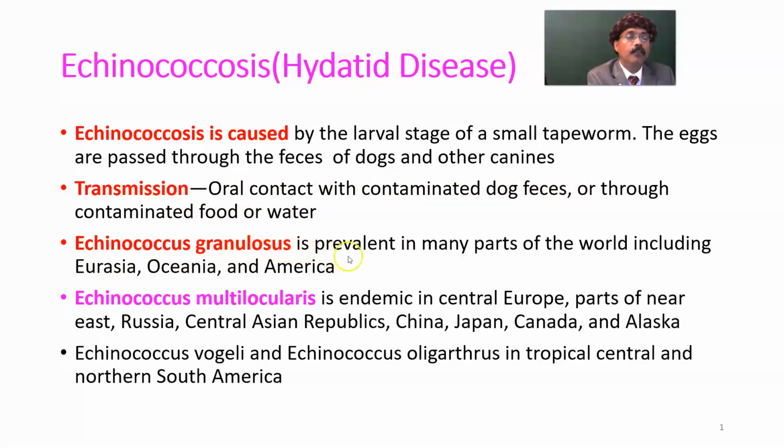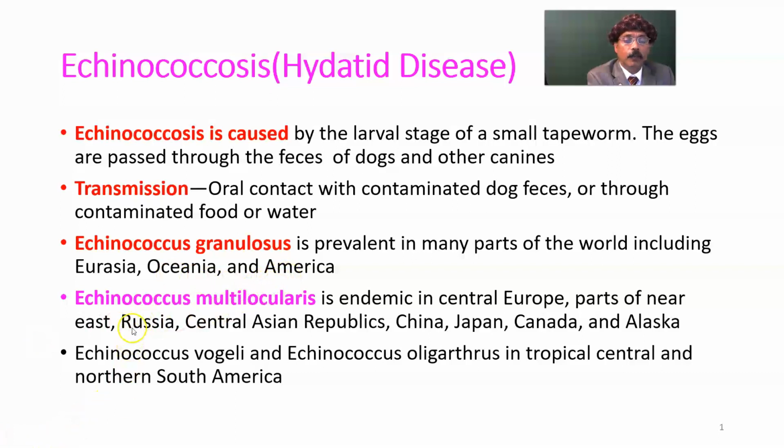Echinococcus granulosus is prevalent in many parts of the world, including Asia, Europe, Oceania, including New Zealand, Australia, and both North and South America.